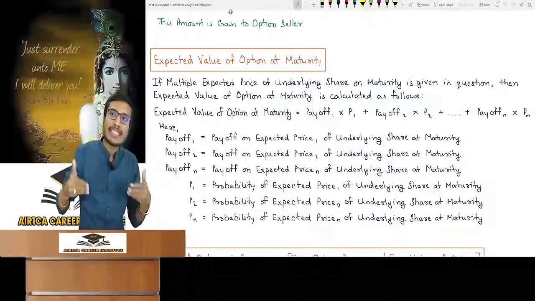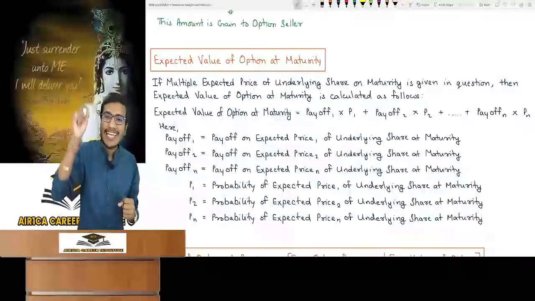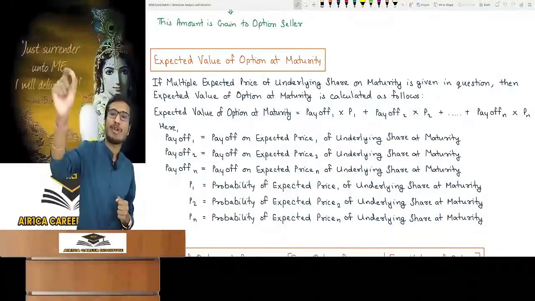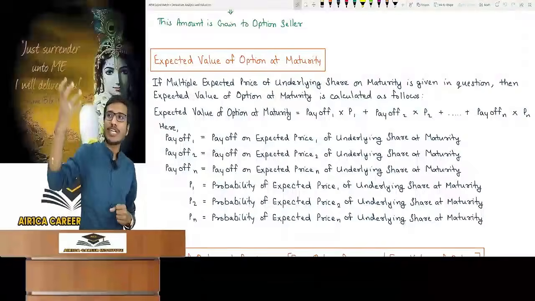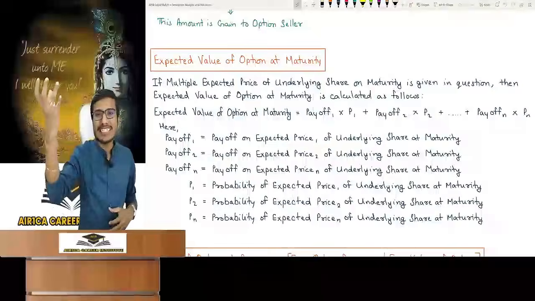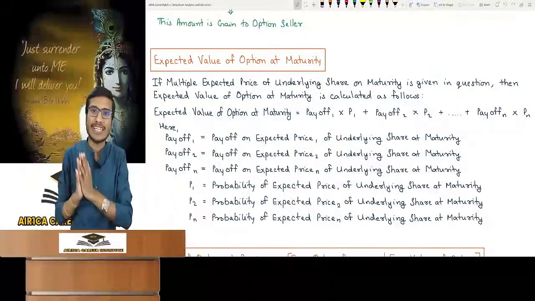Sir, in such a case, you put an expectation, an estimation. What can be the price at maturity? That is, find the expected value of the option at maturity. Check what expected value we can get from the option. What expected value can be obtained from the option? Because you don't know the actual value.